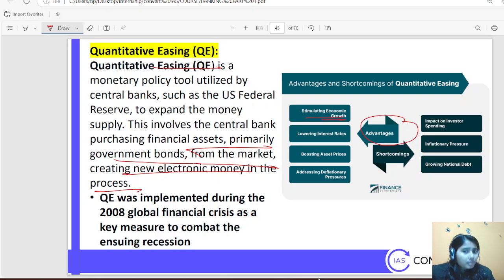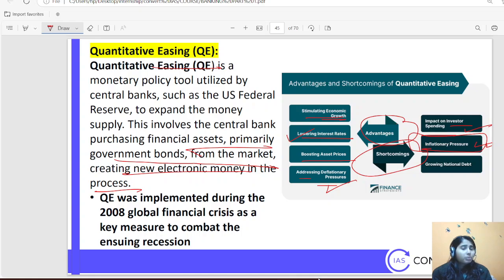So what is the advantage? Stimulating economic growth, lowering interest rate. Of course there is a high money supply, interest rate will go down, economic growth will be there because enough money with the people, money supply increase, demand increase, production increase, and all these things. Boost asset prices as well, address deflationary pressure. But a shortcoming is also the impact on investor spending.